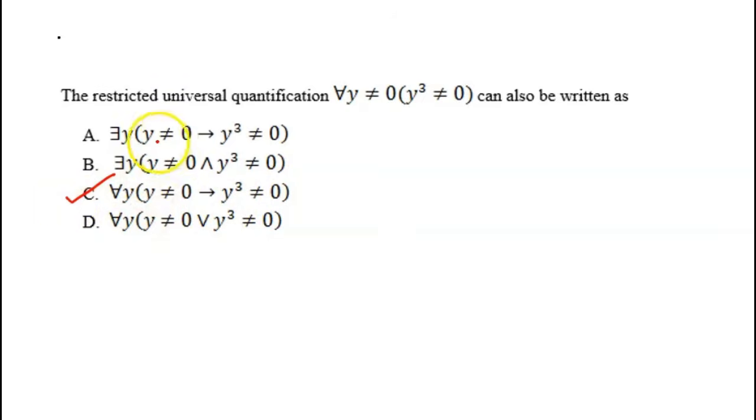I hope you have understood it, because for all y, certainly I have to use this symbol. These two options contain there exist, so it is either C or D, but here the restricted domain is there, so for all y not equal to 0, y cube is not equal to 0 will be the correct statement. Now let me see what the next question is.